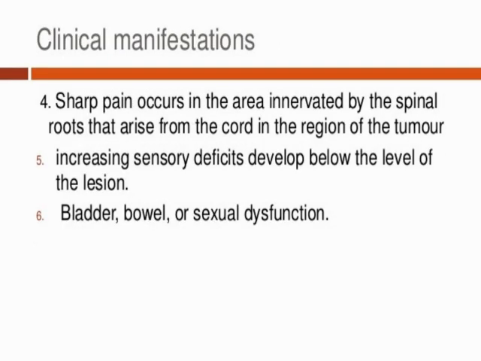Now the next symptom is sharp pain in the area innervated by the spinal roots that arise from the cord in the region of the tumor. If the tumor is in a very bad condition, the person feels a sharp pain. Then increasing sensory defects develop below the level of the lesion, and sometimes the sensory system function is also altered. Bladder, bowel and sexual dysfunction also happen because of not receiving proper signals from the central nerves. That is the reason behind this. Okay, so these symptoms show in spinal cord tumor.